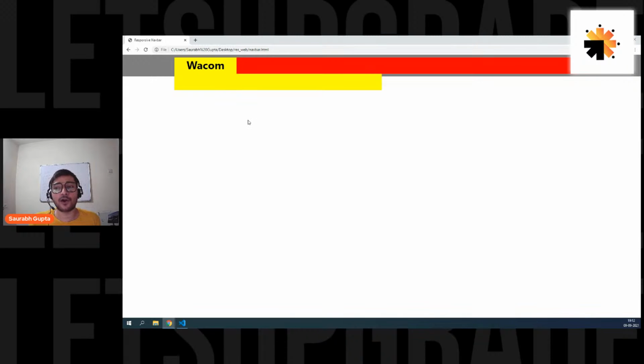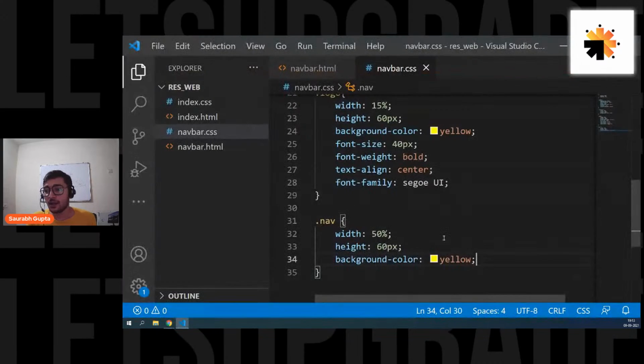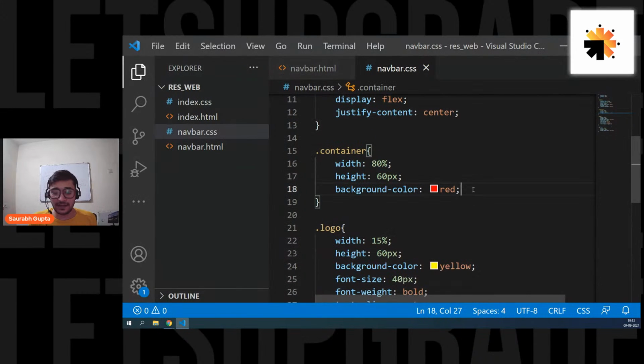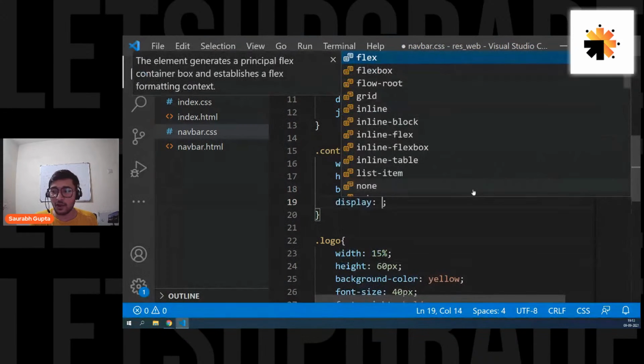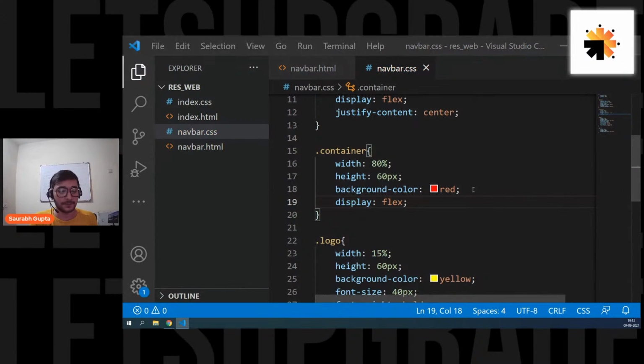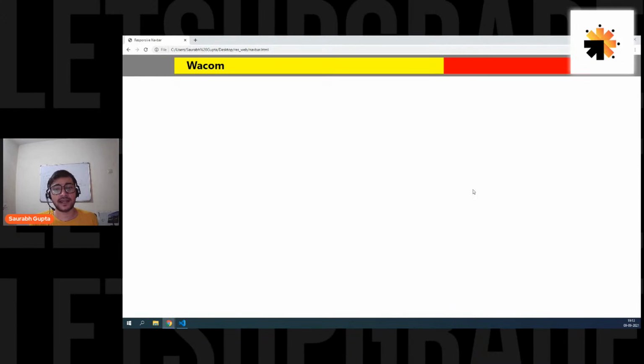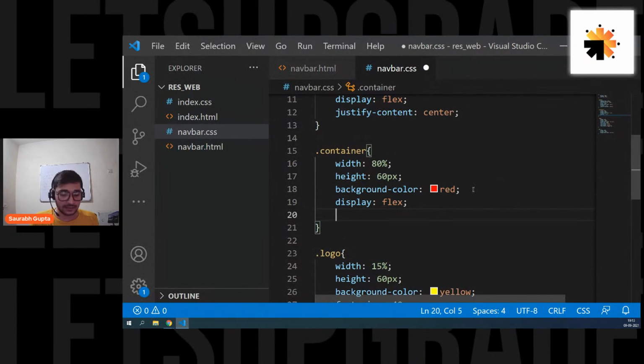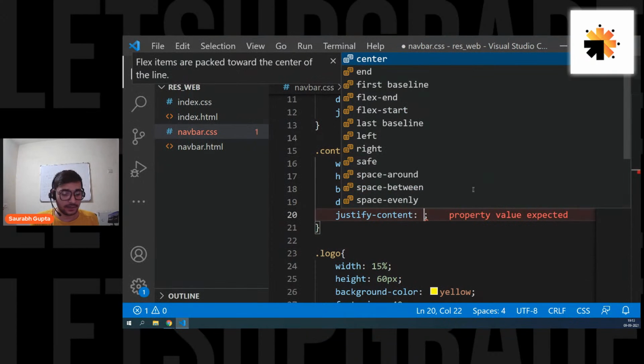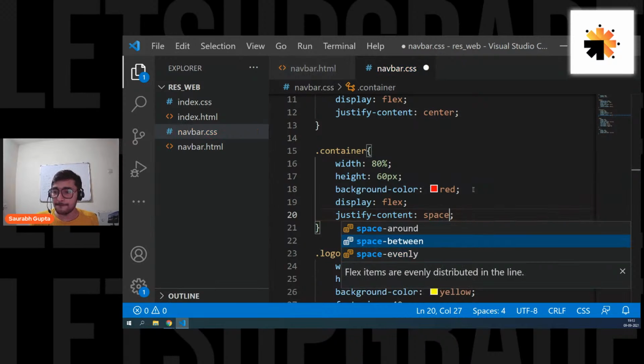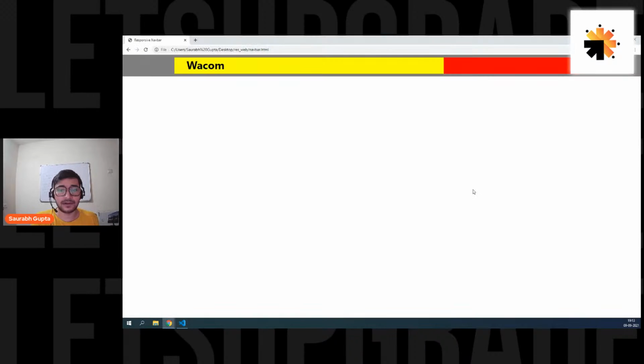So guys, everyone tell me, what can I do to adjust them side by side? Again, they are going vertical. I hope everyone knows it. Just go to the parent and simply give it display of flex. And here we go. Now they are side by side. And one more thing, I want a gap between them. So for that, justify-content: space-between. So that will have a gap between them.